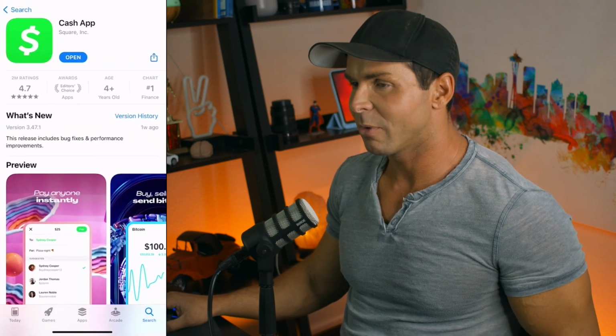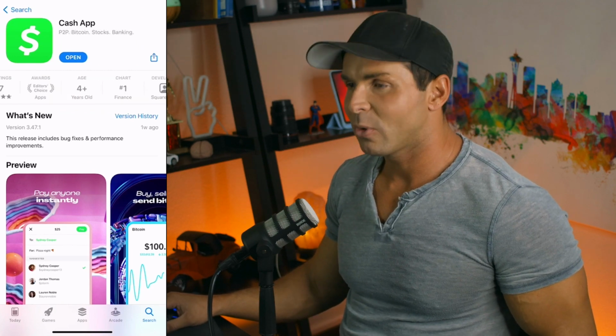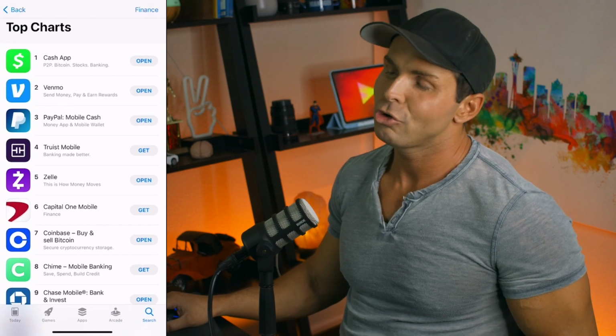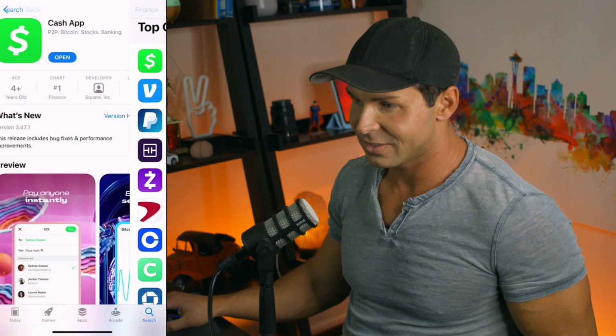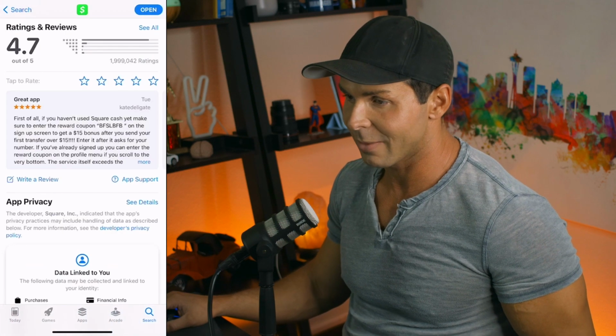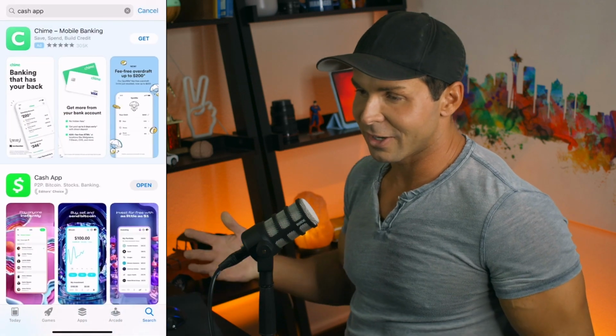Cash App is in the App Store as an editor's choice and is rated #1 in the finance apps, okay? Above Venmo, PayPal, Zelle, Capital One, Coinbase, you name it. It is above it, okay? It has over 2 million ratings, so you can imagine how many downloads considering how many people hit not now when they're asked to review an app, right? So that should speak to its credibility right there.